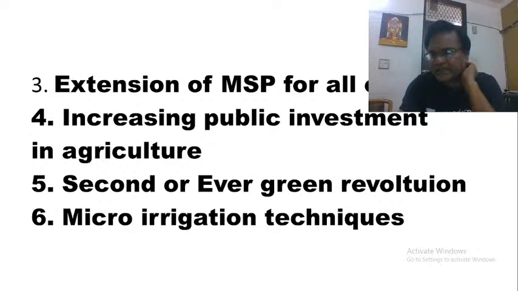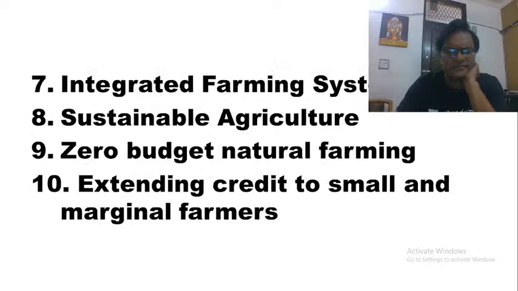The government of India has come out with the National Sustainable Agriculture Policy also, wherein the emphasis is more on these micro irrigation techniques. And we also have to focus on dry land agriculture.